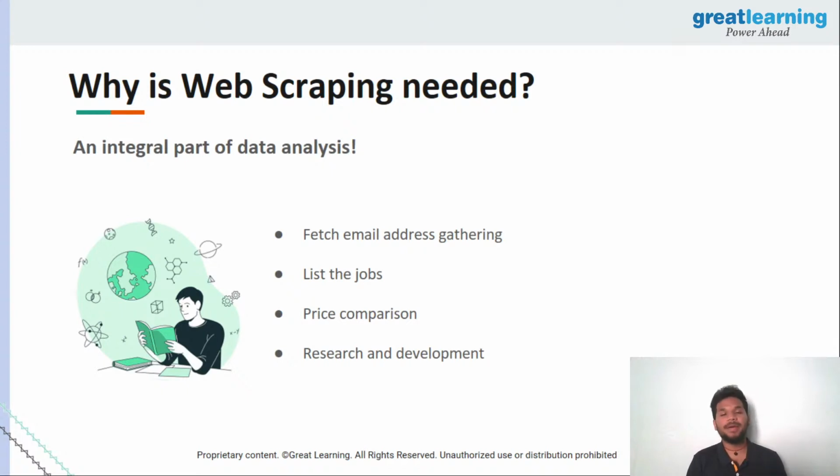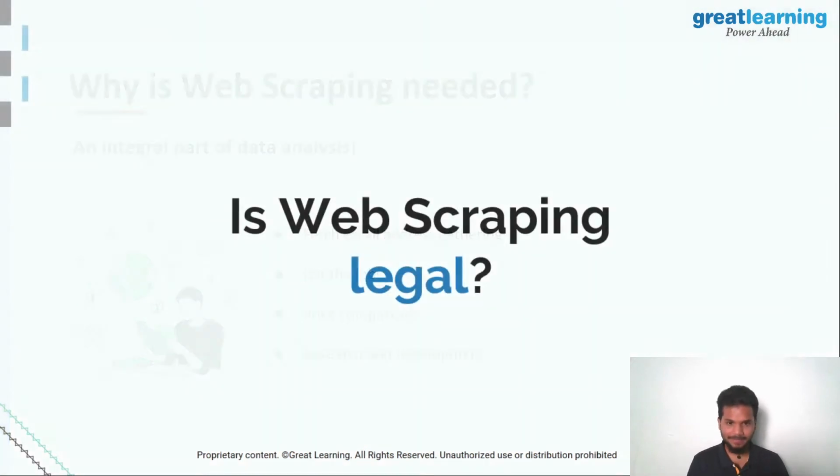If you're trying to compare prices between Amazon and Flipkart, and you're doing it for thousands of products at a time, you can scrape all this data from Amazon, all this data from Flipkart, and compare it to see who's providing things at the cheapest price as well. And of course, it has a lot of applications in the case of R&D, or research and development as well, guys. So it's a very important thing. There's again hundreds of applications in the case of web scraping, right?